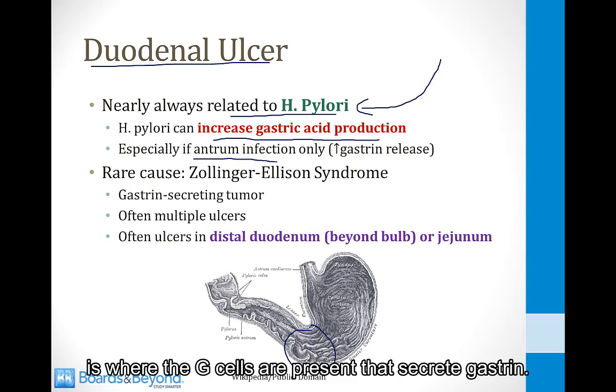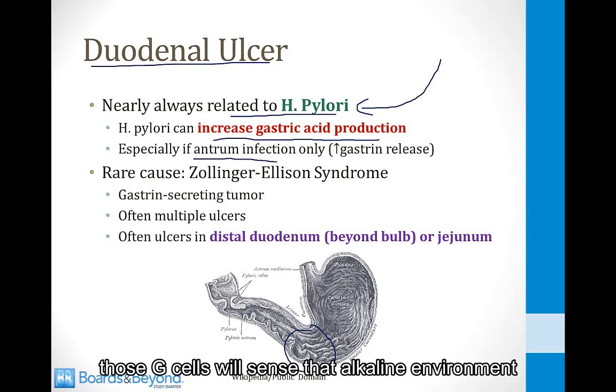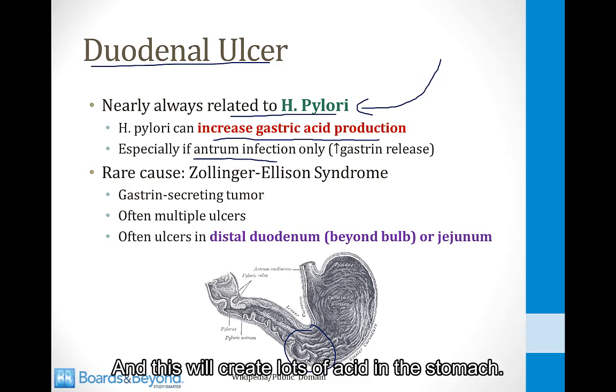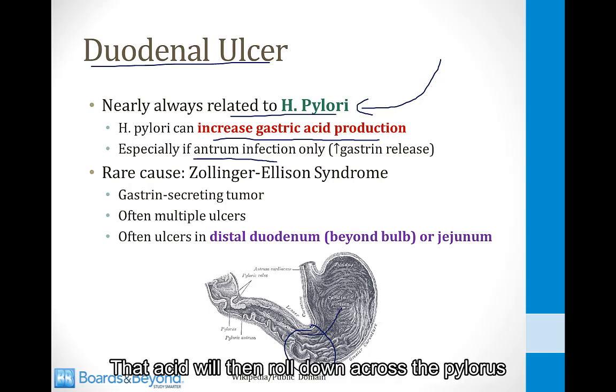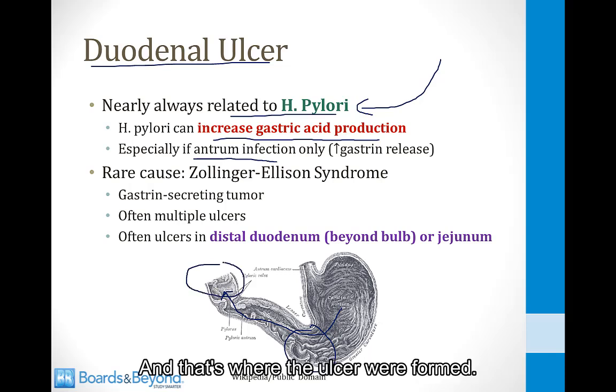that secrete gastrin. So if H. pylori is infecting there and creating that alkaline environment, those G cells will sense that alkaline environment and they will increase their gastrin release, and this will create lots of acid in the stomach. That acid will then roll down across the pylorus and cause an increase in acid presence in the proximal duodenum, and that's where the ulcer will form.